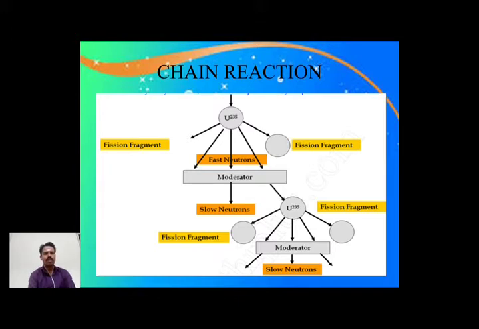The moderator, we can use heavy water. What is the purpose of the moderator? It should slow the reaction. Generally the speed of a neutron is 10 power 7 meters per second. It should be reduced. The atom splits only when a high speed neutron hits the element. Suppose the speed is slow, it is not able to split the atom.